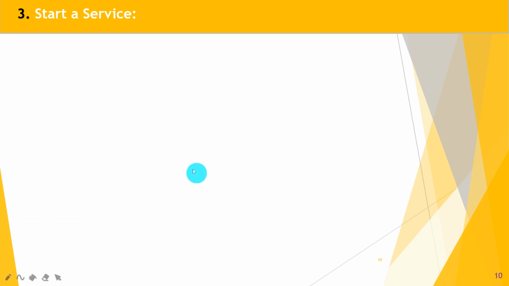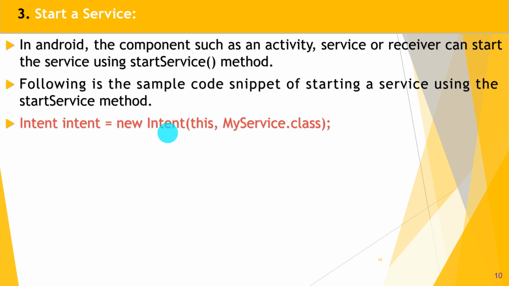Third part, that is start a service. In Android, a component such as an activity, service, or receiver can start the service using the startService method. Guys, we discussed this part in previous lectures also. In Android, a component such as activity, service, or broadcast receiver can start the service using which method? The startService method.